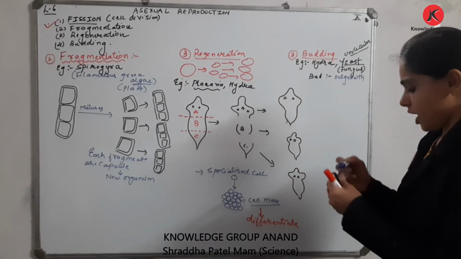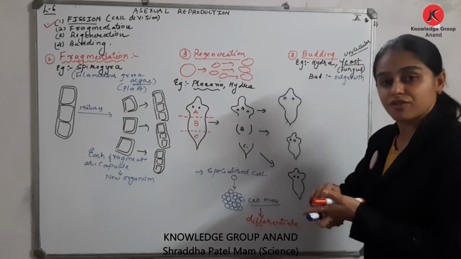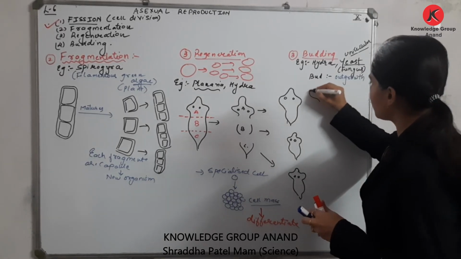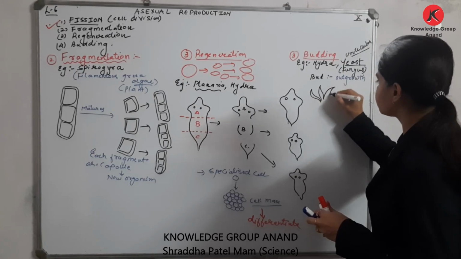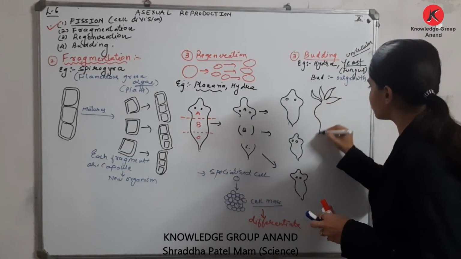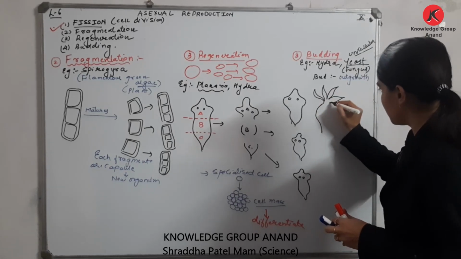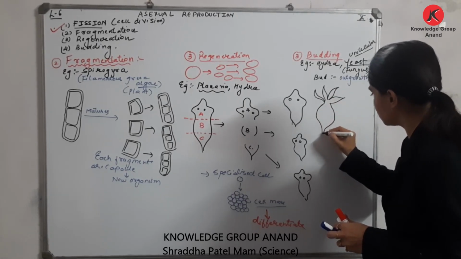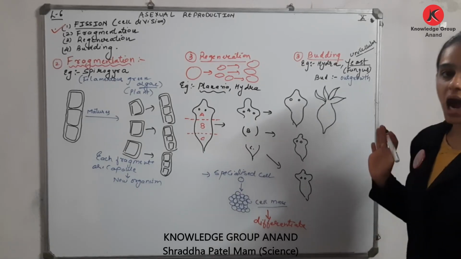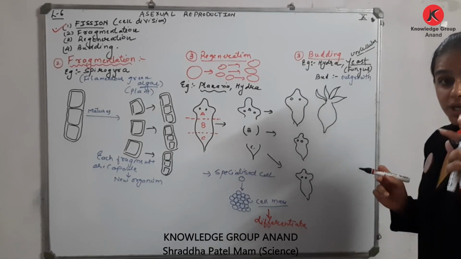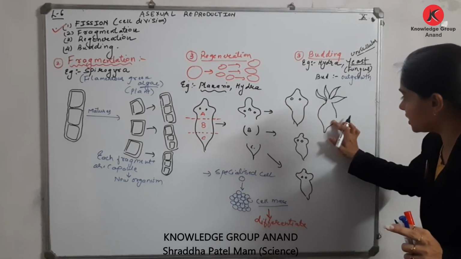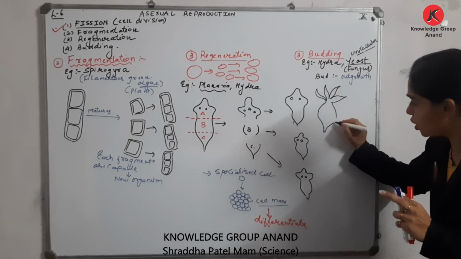ठीक है? If I want to draw the diagram of hydra, so say for example I am drawing, roughly, these are the tentacles which are present, and this is your hydra. ये क्या है? Hydra है. Now what happens initially over here? Look carefully over here.